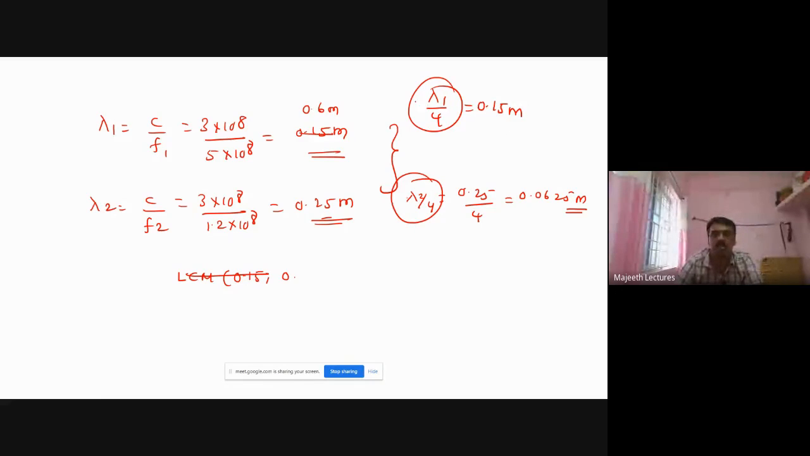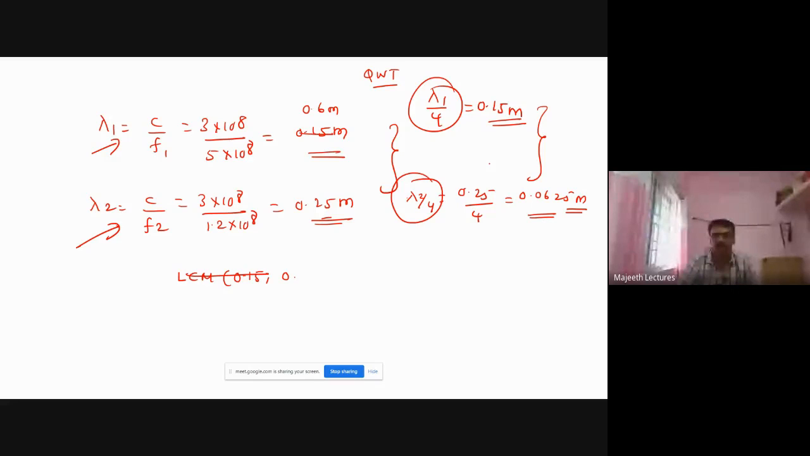For matching, I need a quarter wave transformer. So the length should be lambda 1 by 4. I found lambda 1 here, lambda 2 here. So for matching, I need quarter wave length. Lambda is wavelength. Quarter wave means lambda by 4. So it is 0.15 meter. It is 0.0625 meter.